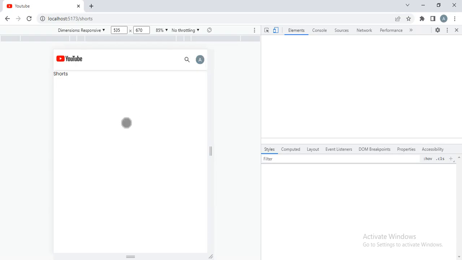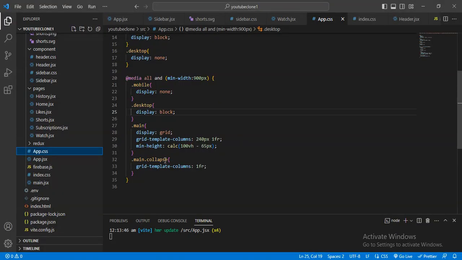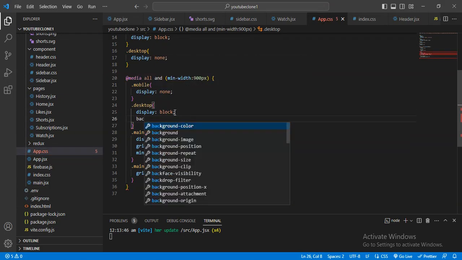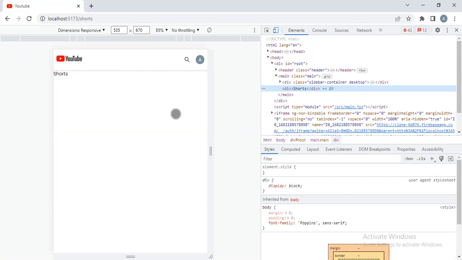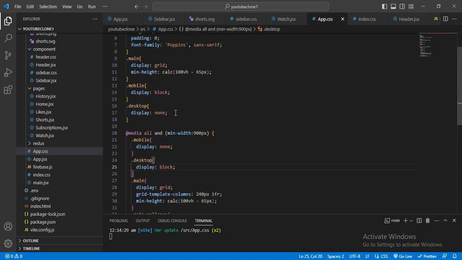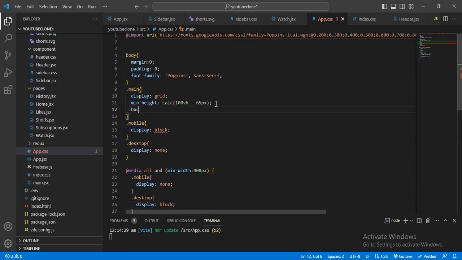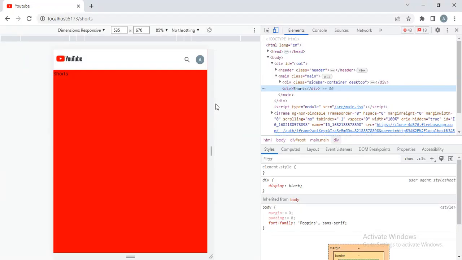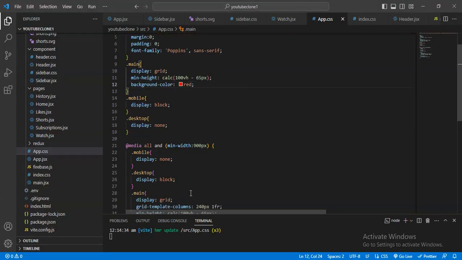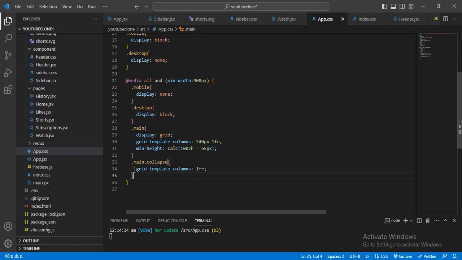and see this will be like that. For now I was just checking, I was giving the red color, and why is this not taking? Okay, I will give the main, where is main, and give the background color red. Okay, it will be taking full, no tension, I think. Then I think no need of this.